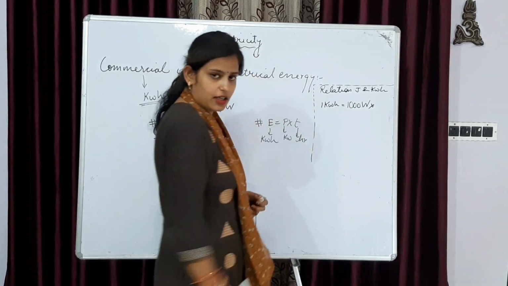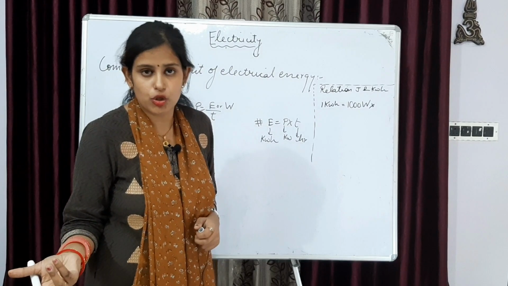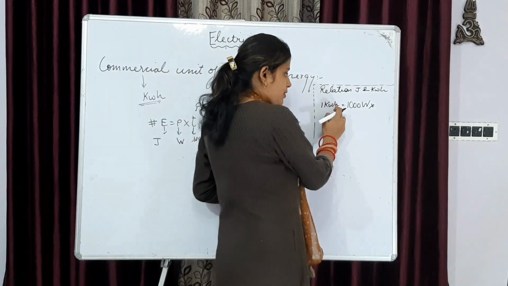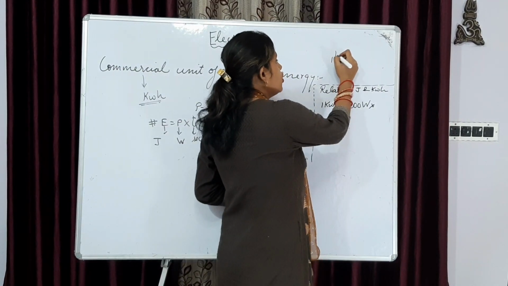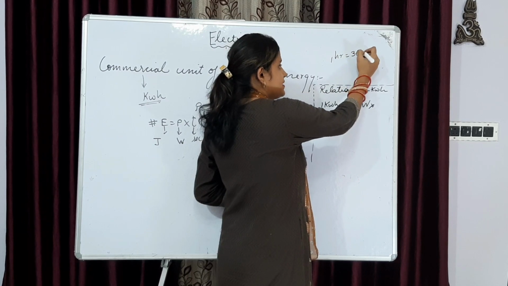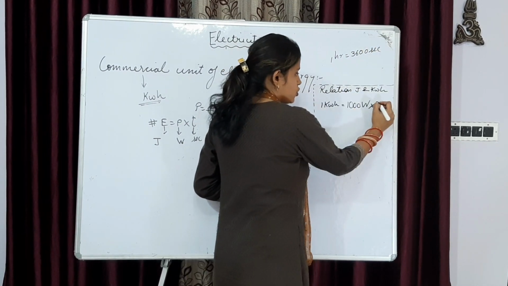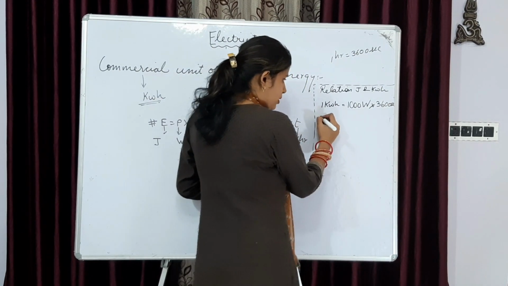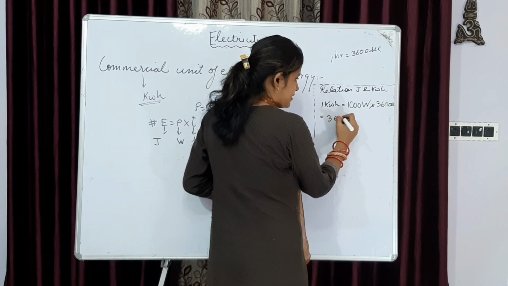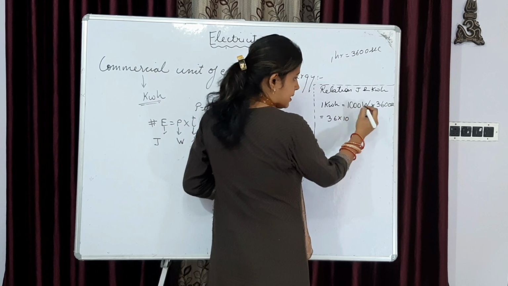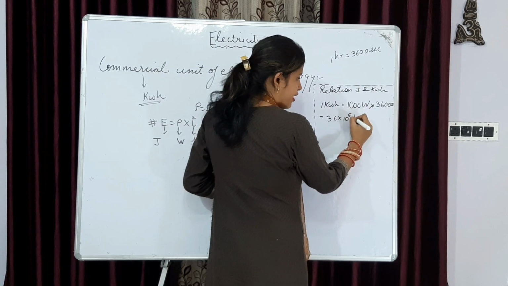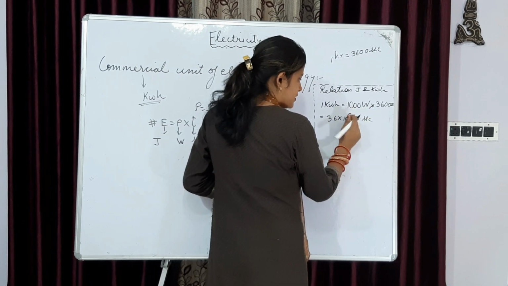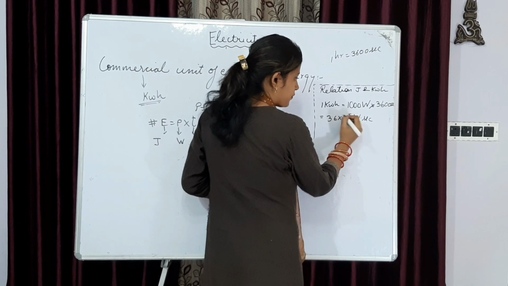Then for joule, time should be in seconds, so this hour should be converted into second. We know 1 hour is equal to 3600 seconds. So putting 3600 seconds here, you will get the answer as 36 into 10 to the power 5 watt seconds.